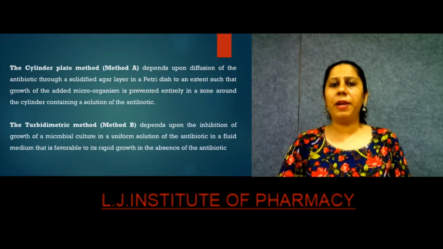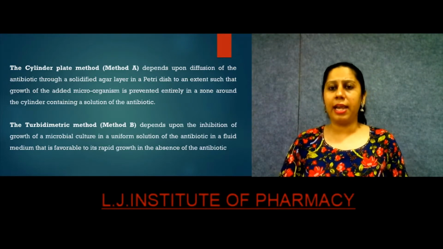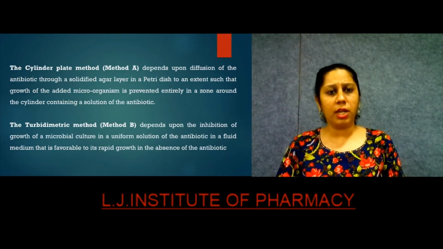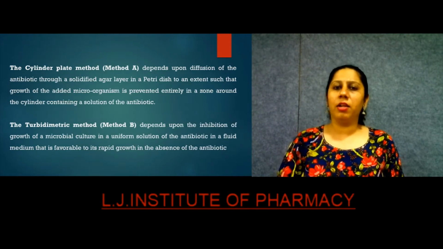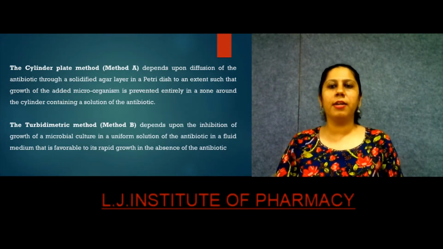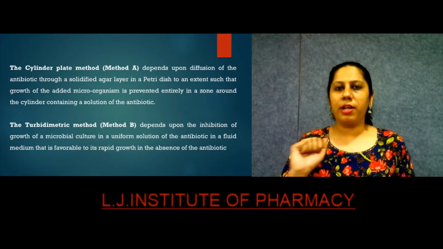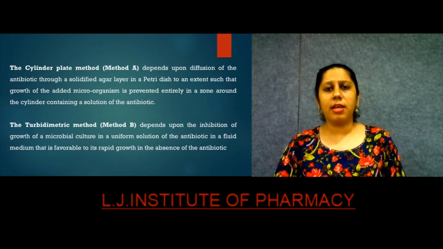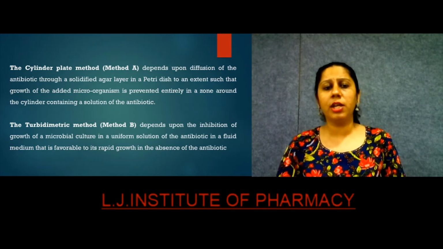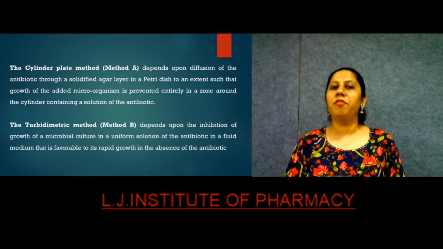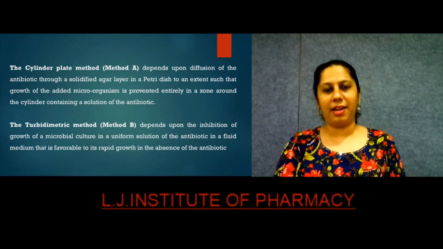The cylinder plate method depends upon the diffusion of antibiotic through solidified agar in a petri dish to an extent that the added microorganism growth will be inhibited in the zone around the antibiotic solution. Whereas the tube assay depends on the inhibition of growth of microbial culture in a uniform solution of antibiotic in a fluid medium that is favorable for its rapid growth in the absence of the antibiotic.